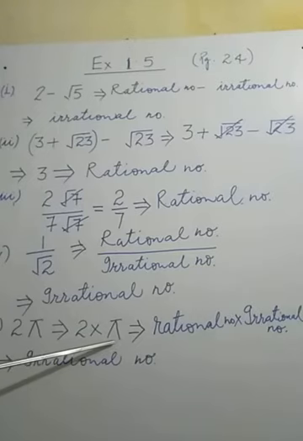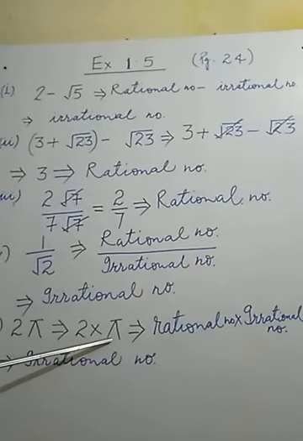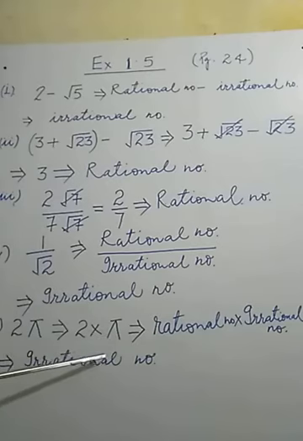If this type of decimal is there, it is an irrational number. Now, if a rational number is multiplied by an irrational number, what will be the result? Just before, we discussed the property: the result will also be an irrational number.